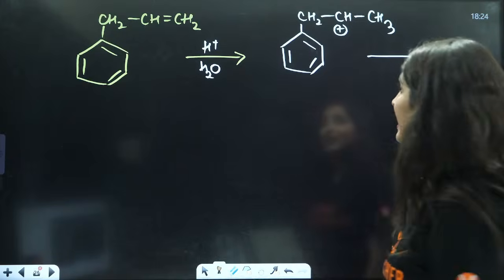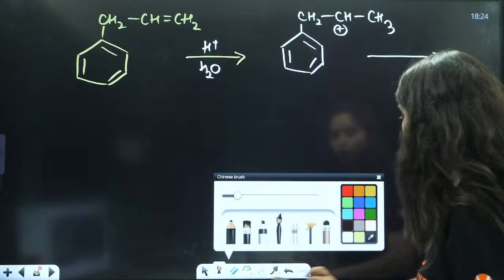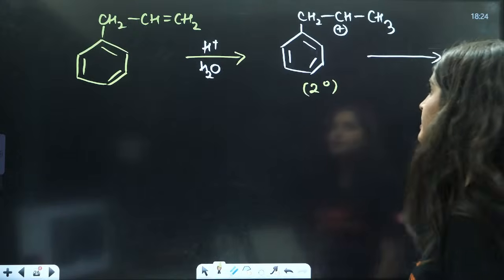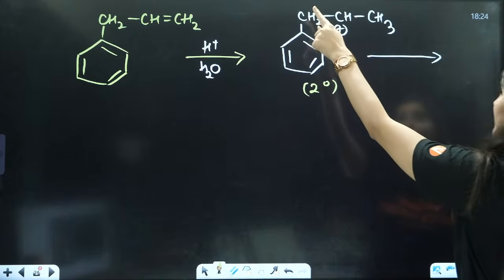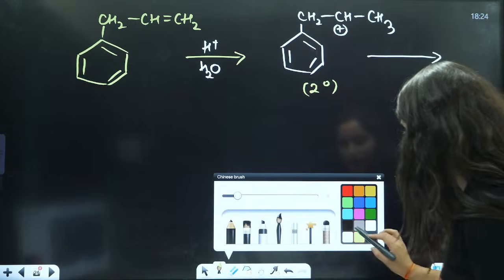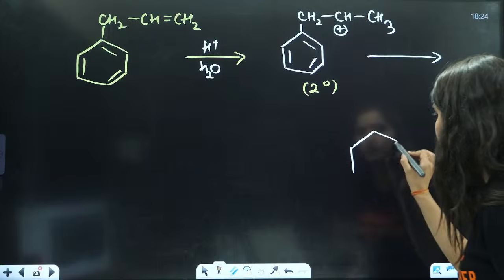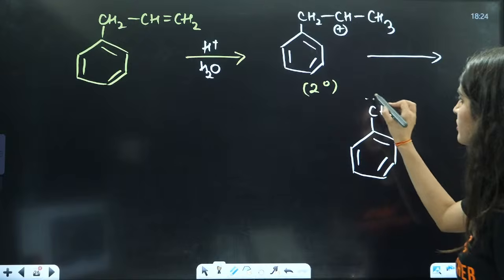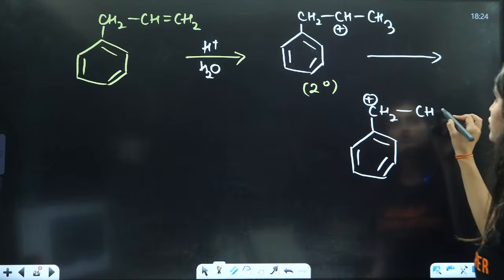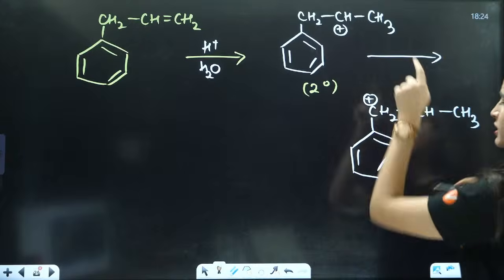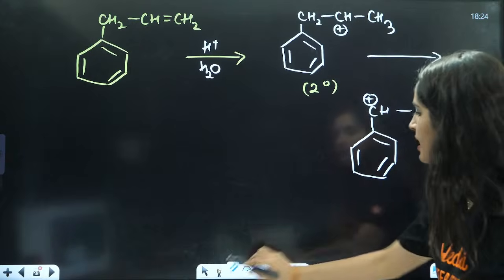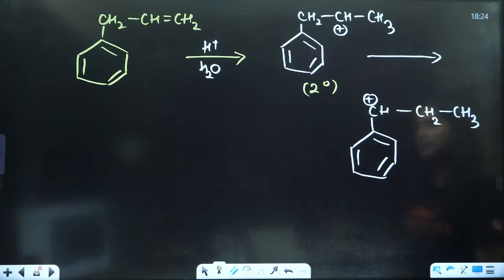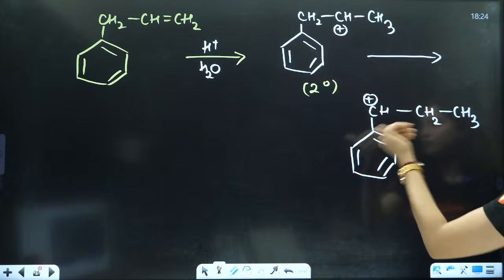After this, is any rearrangement possible? If you talk about the rearrangement, this is my 2-degree carbocation, right? But if I shift this carbocation to this place, then I will have something like this. To this benzene ring only, you will have the attachment of CH2, this is positive, right? And this is your CH and this is CH3. One hydrogen will shift to this side, so we will have one hydrogen here, and this hydrogen will shift to this side, right? Hydride shift will be there.